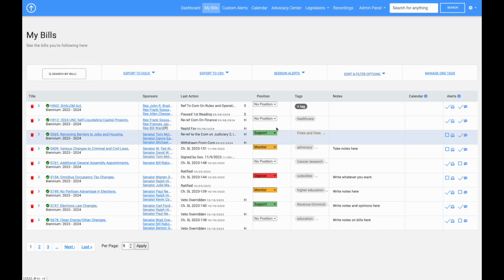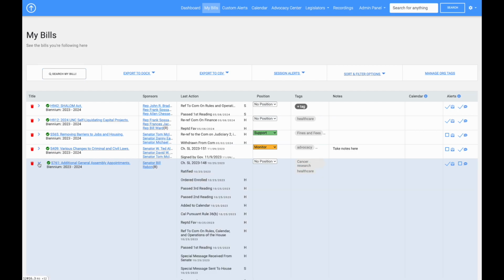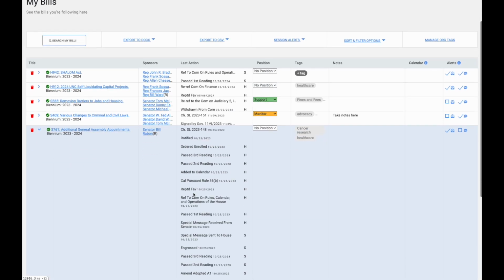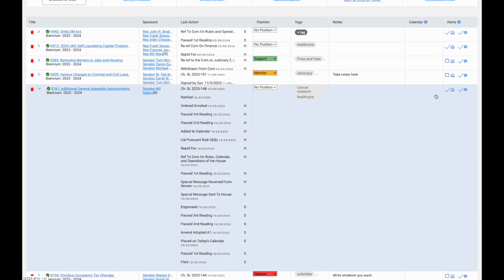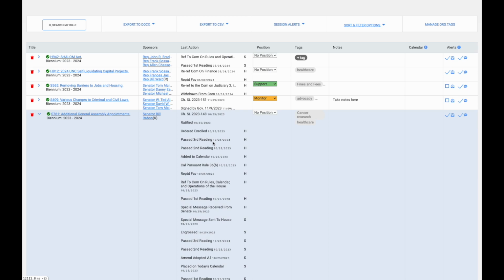Now a different type of alert is if you go to the My Bills section, the bills that you're already tracking. The alerts on the right hand side here are bill specific alerts. So you can choose to get an email or a text for every action that happens to your bills once you're tracking them. For example, if we click on the arrow here, we can see all the different bill actions that have happened to this bill. And if you had your alerts checked here, you would get an alert for all these different actions. You would be notified within 10 minutes of each action happening.